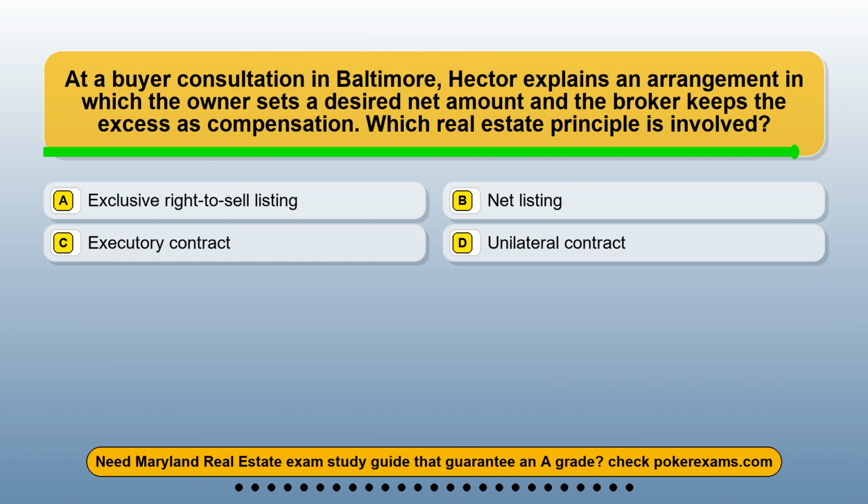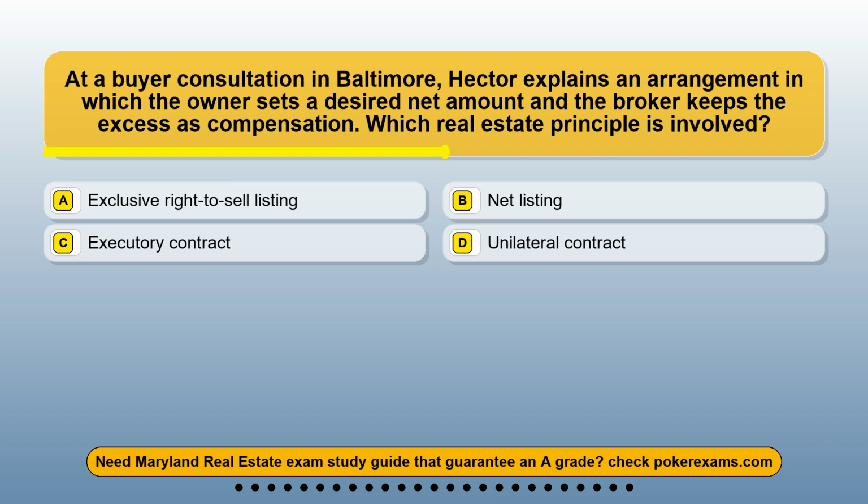Question 14. At a buyer consultation in Baltimore, Hector explains an arrangement in which the owner sets a desired net amount and the broker keeps the excess as compensation. Which real estate principle is involved? Option A, exclusive right-to-sell listing. Option B, net listing. Option C, executory contract. Option D, unilateral contract.